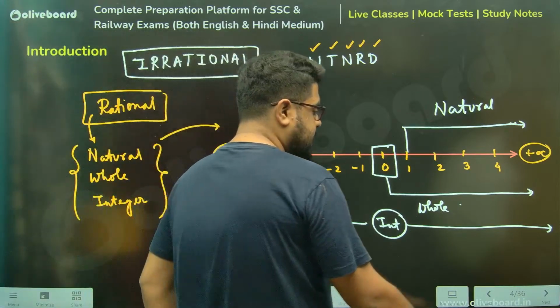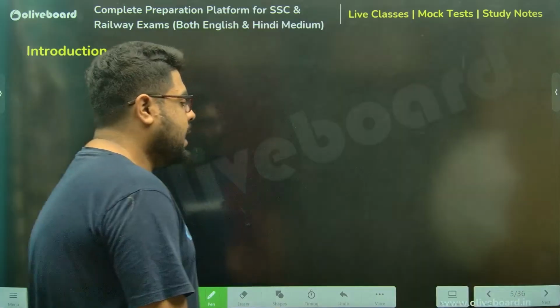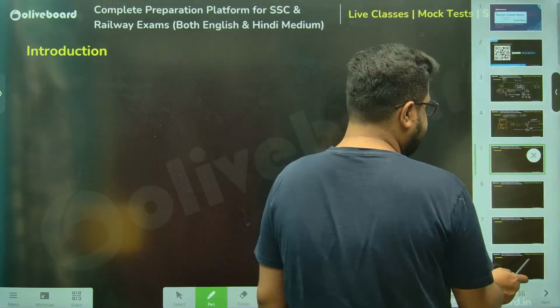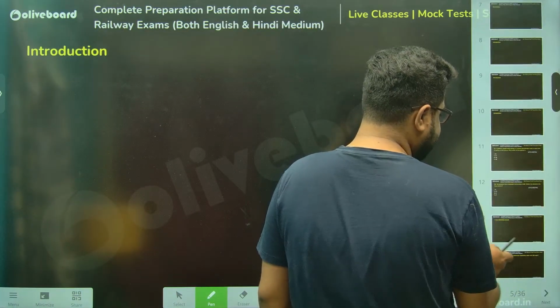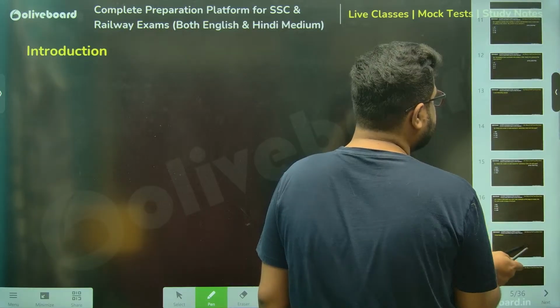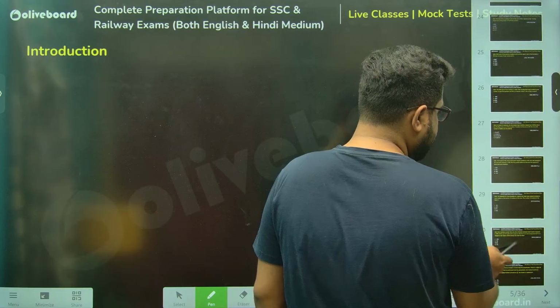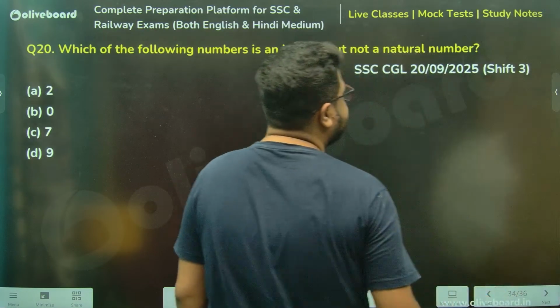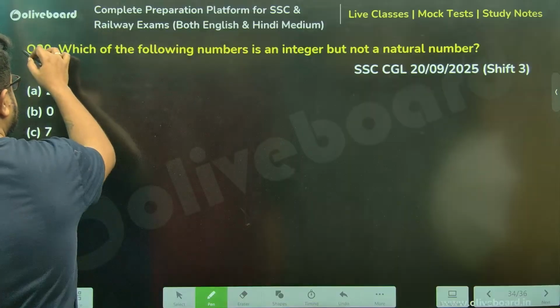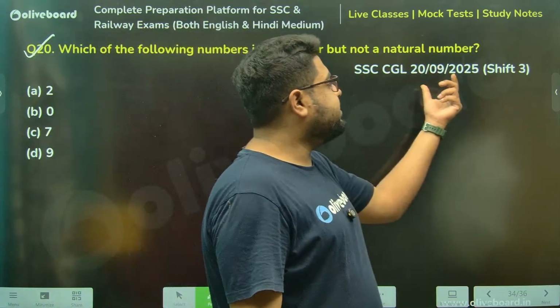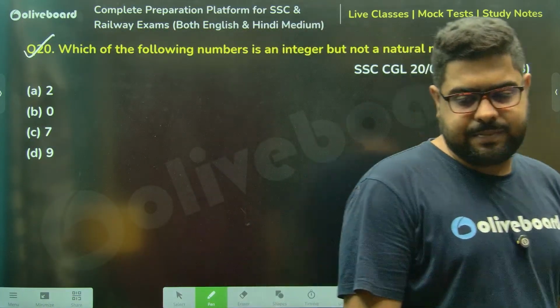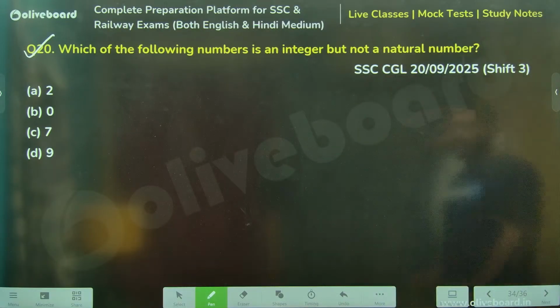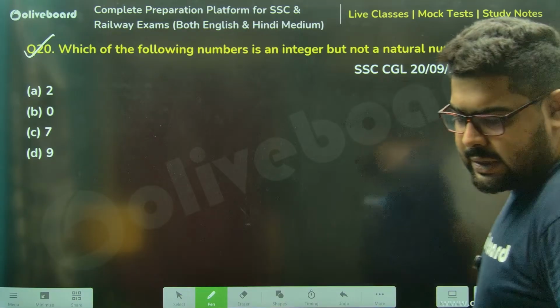This is done, sir. Now, before I move into prime numbers and stuff, let me show you some questions. These types of questions were asked this year. CGL 20th September 2025, last year's question. Again, a very, very simple question. Which of the following numbers is an integer but not a natural number? Can anyone tell me?